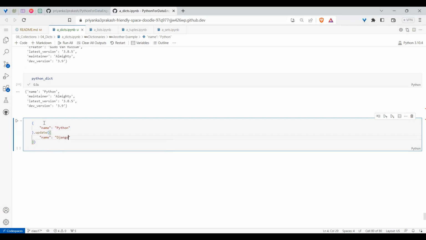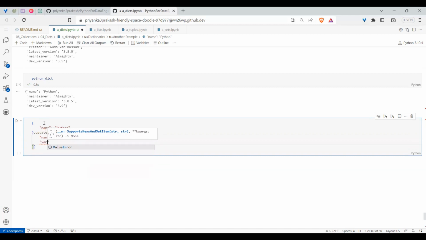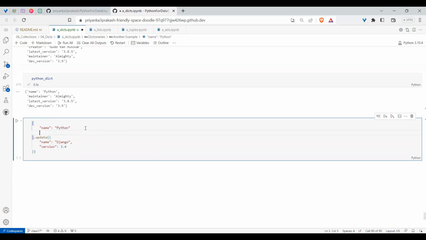If the key is present, it will update. If the key is not present, it will add. Say version is equal to 3.4. It doesn't have a key, maybe it will have something else. So lang is equal to py, something I wrote.